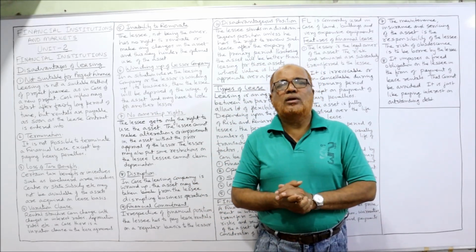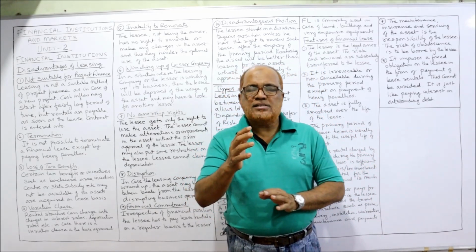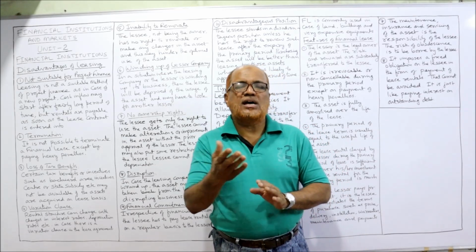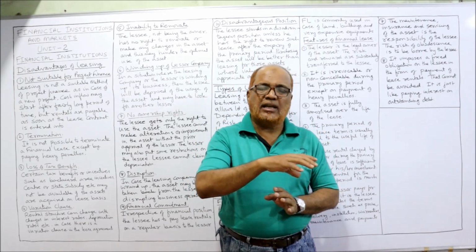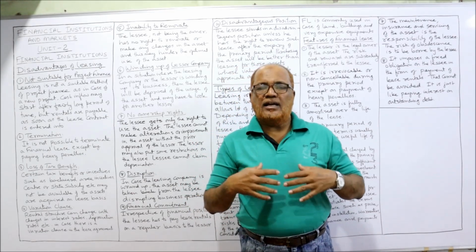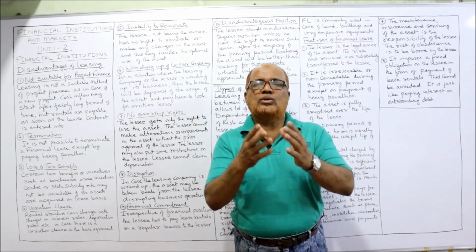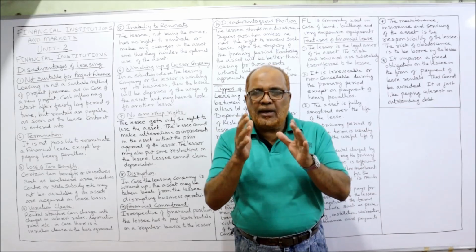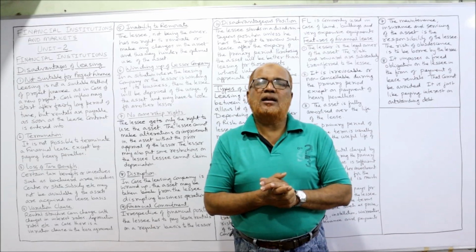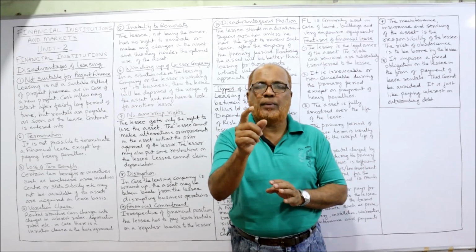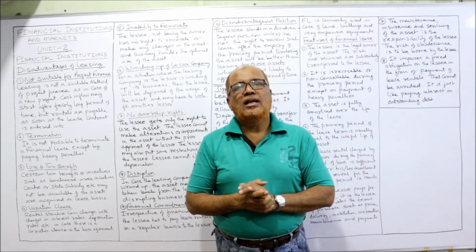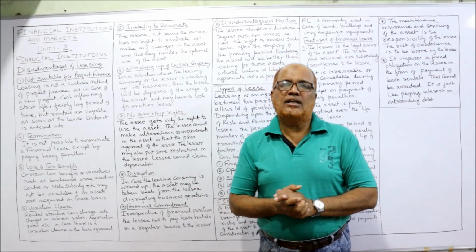The owner is called the lessor, and the business which uses the asset is called the lessee. There is an agreement between the lessor and the lessee. The lessor will convey the asset to the lessee. The lessee will make use of the asset and periodically pay rental. Lease rental will be paid by the lessee to the lessor. That is the meaning of the term lease.